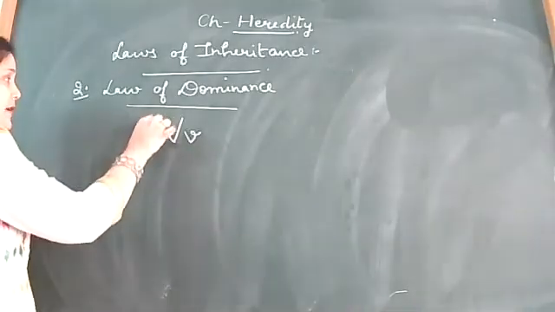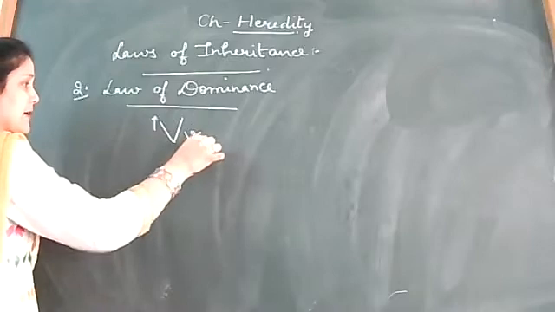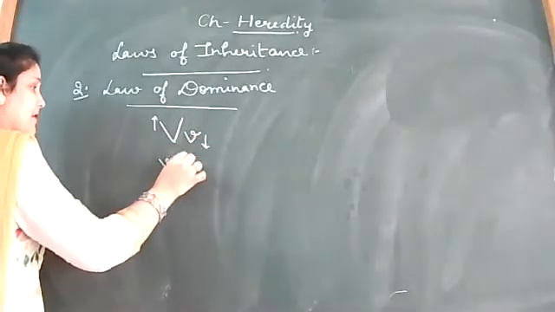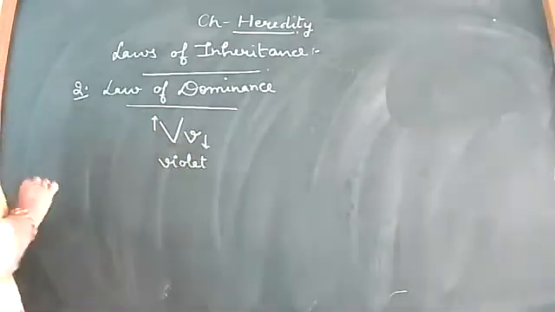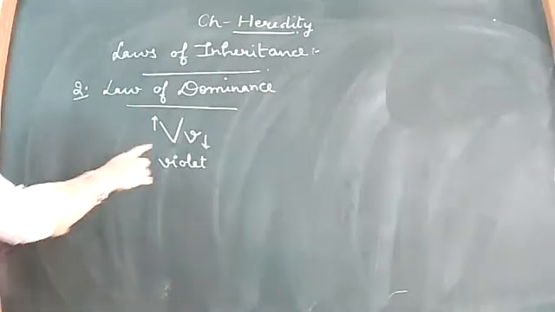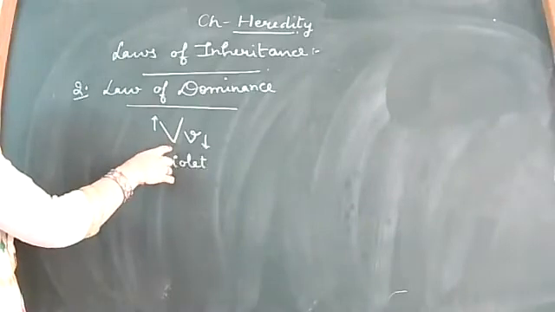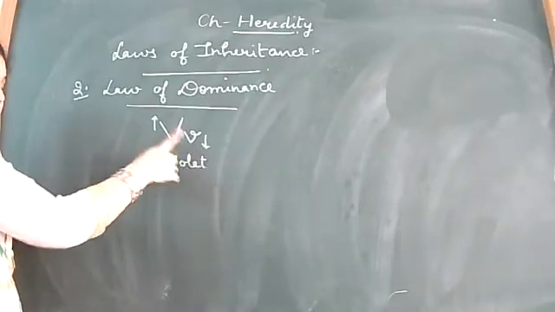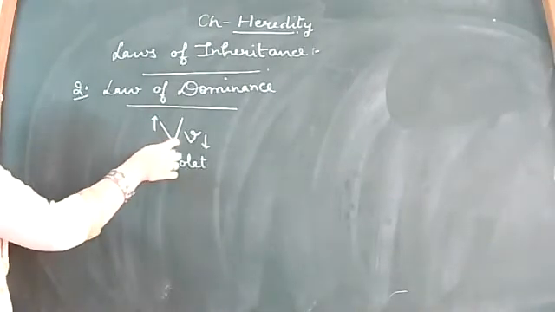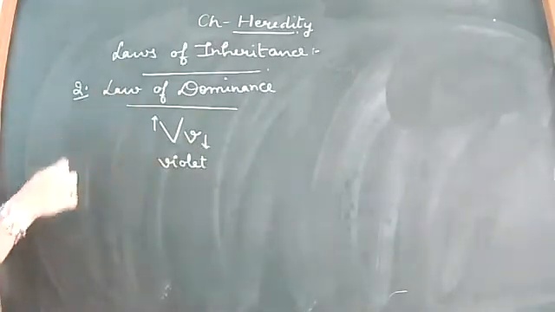Okay, this is going to express and this is going to suppress. And as a result, what will be the phenotype of this kind of genotype pair? It will be violet. In concern to the pea plant, the flower color was either violet or white. The violet character was of the dominant one, and the white one was from the recessive one.